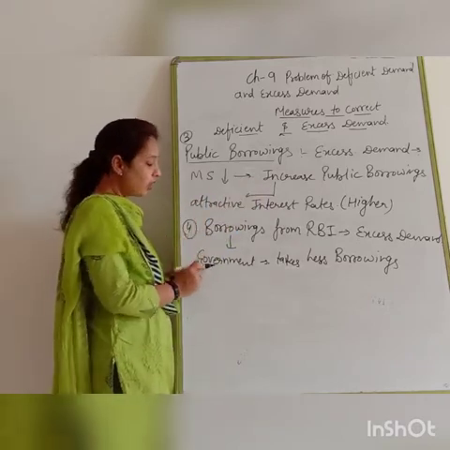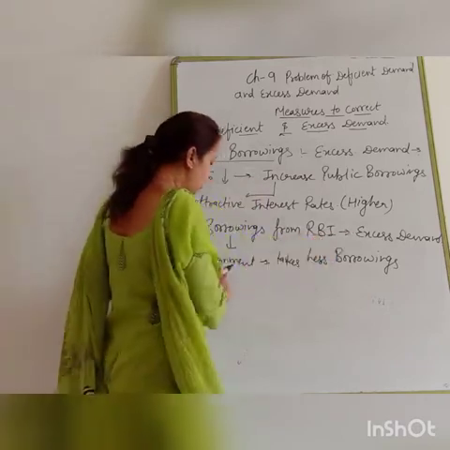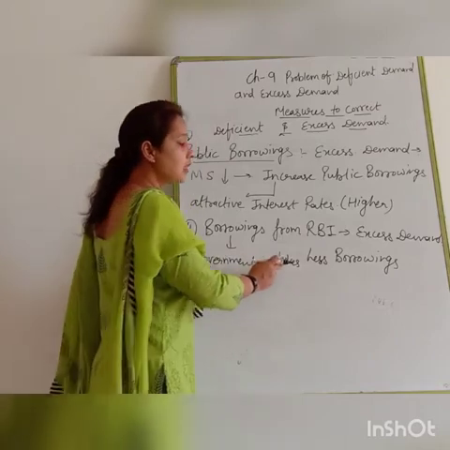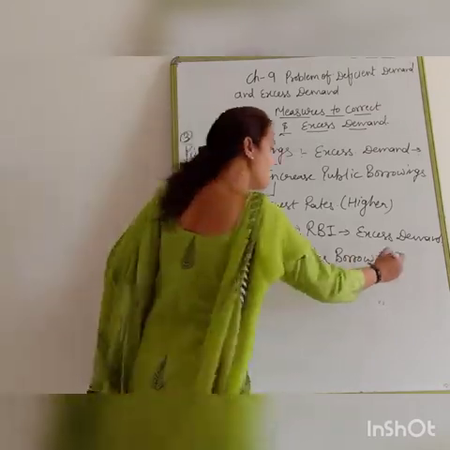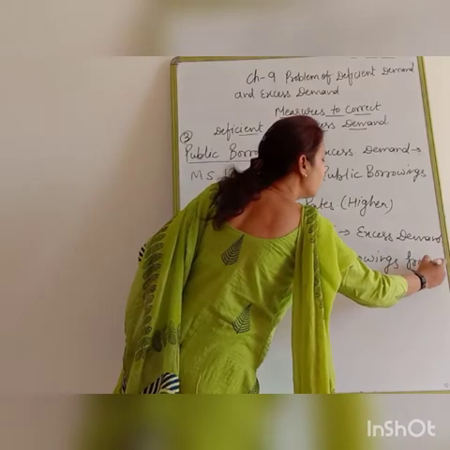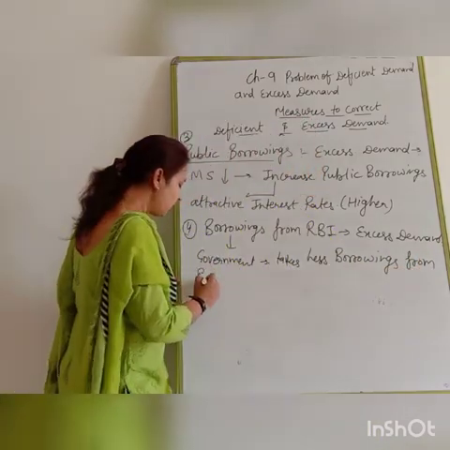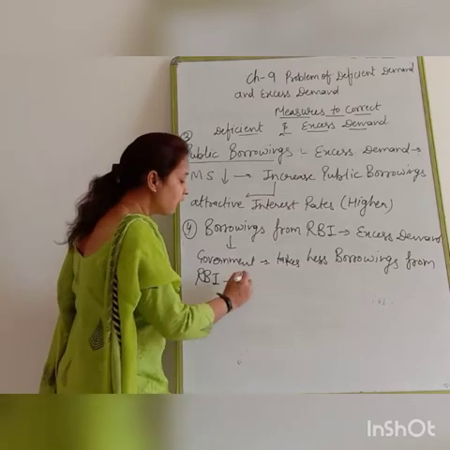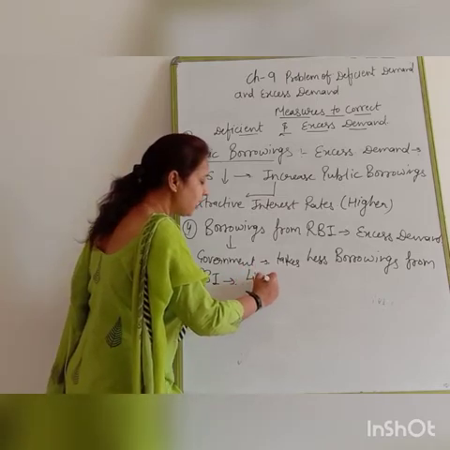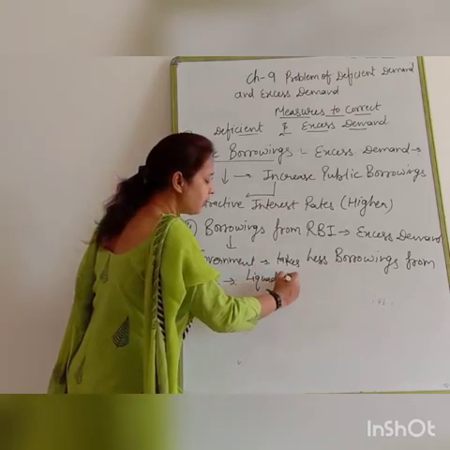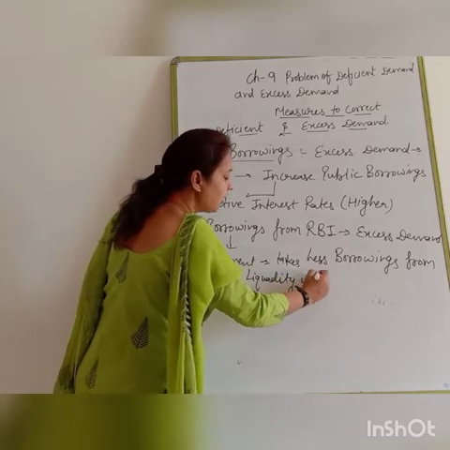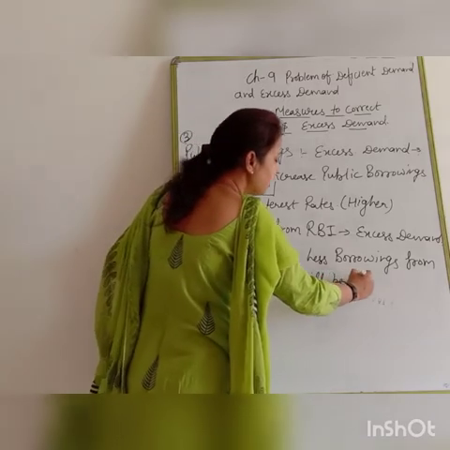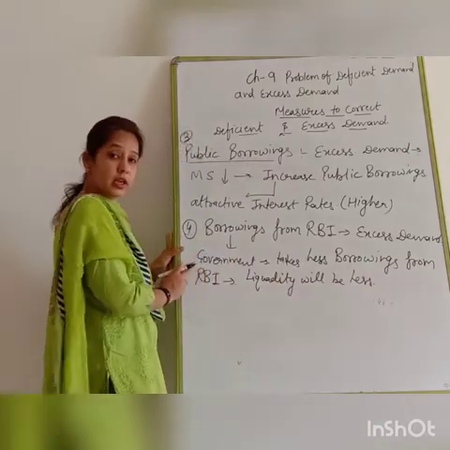Make sure that when there is excess demand in the economy, government takes less borrowings from the RBI. When government takes less borrowings from the RBI, liquidity with the government will be less. Clear?